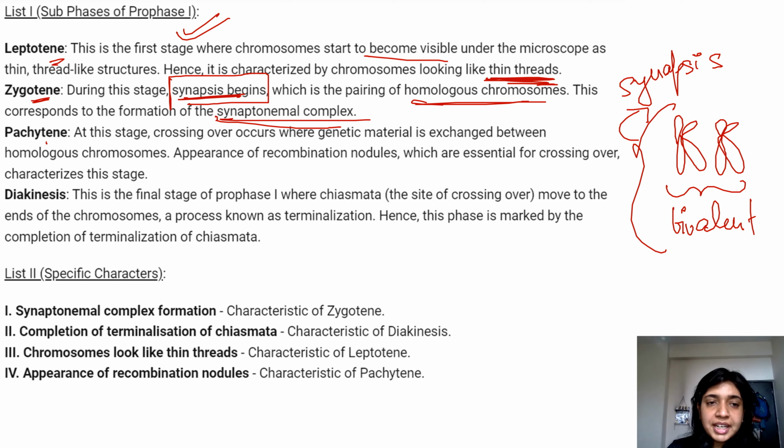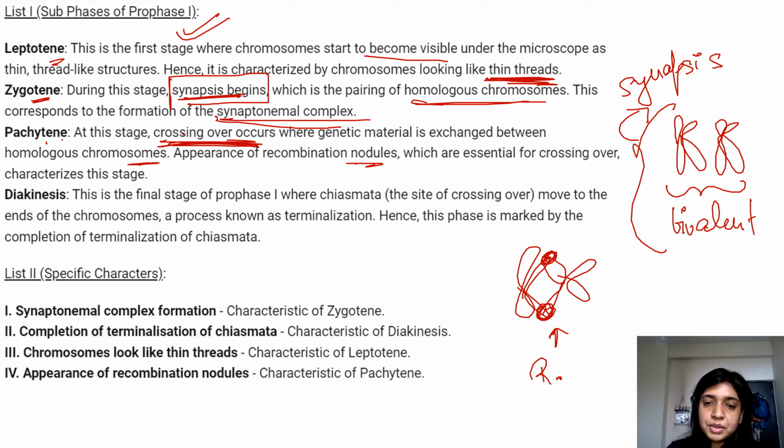Now we'll talk about pachytene. At this stage, crossing over occurs. Crossing over is the keyword, where genetic material is exchanged between the homologous chromosomes. Crossing over looks something like this, right? So this part and this part are undergoing crossing over. The appearance of recombination nodules, which are essential for crossing over, characterizes this stage.